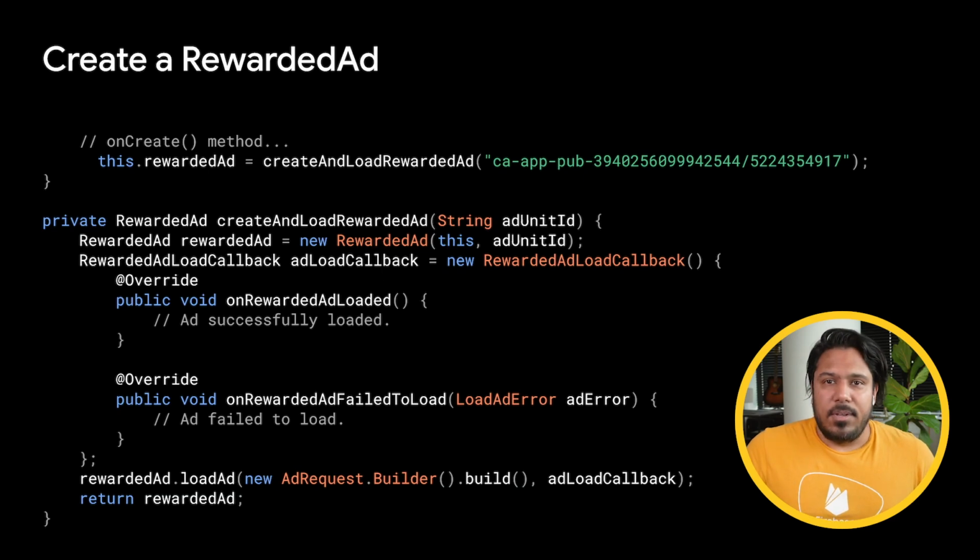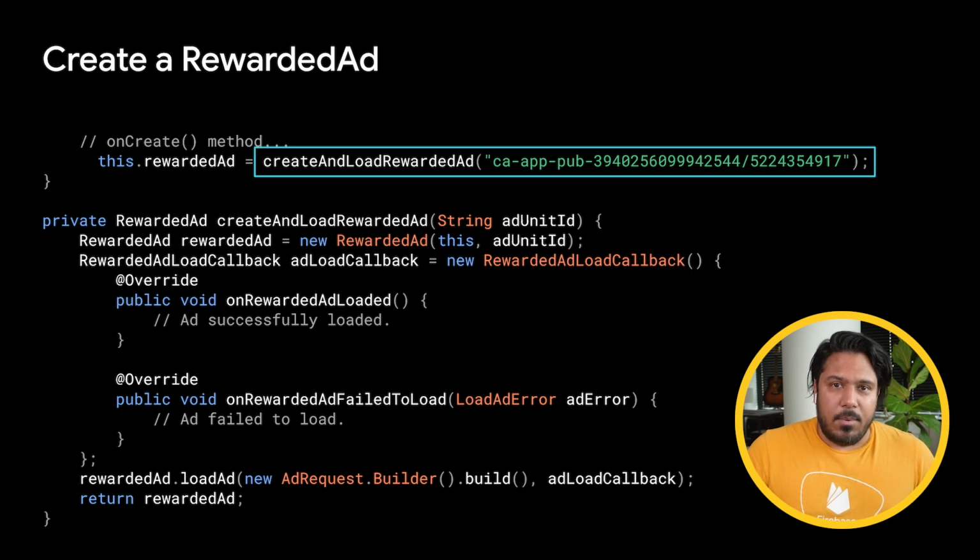So in this case, we're looking at code for an Android app, but it will be very similar if you're developing for iOS or Unity. If you followed along with the Getting Started guides for your platform to implement this ad, the code you wrote will look very similar to what's being shown here. There are two key things to call out. One is how we're creating the rewarded ad via the create and load rewarded ad method. The other is the ad unit ID that we're passing in as a parameter to that method when we create the ad.